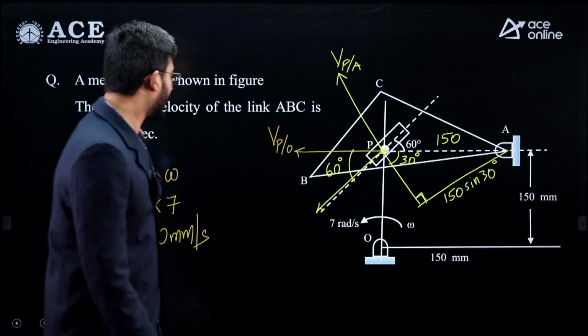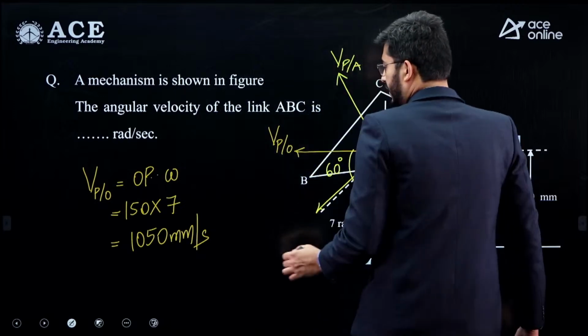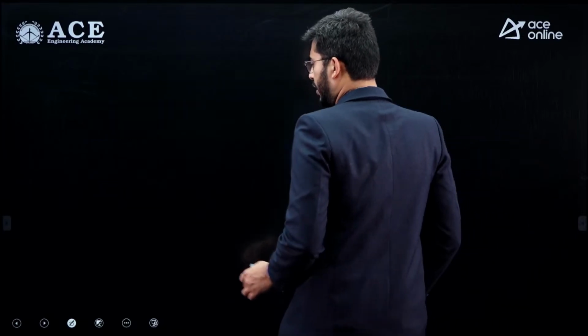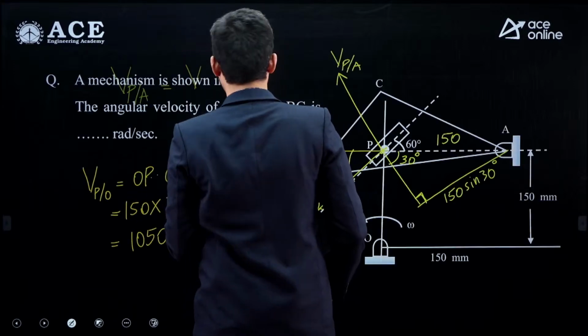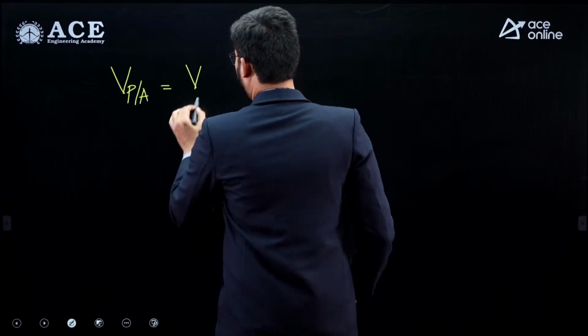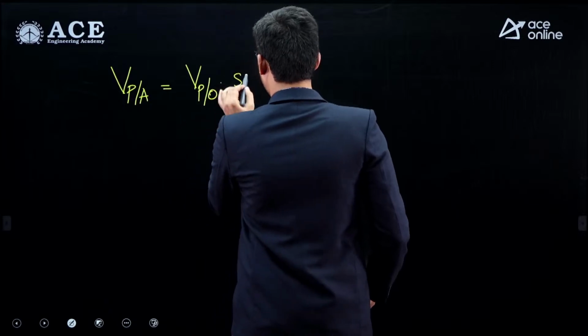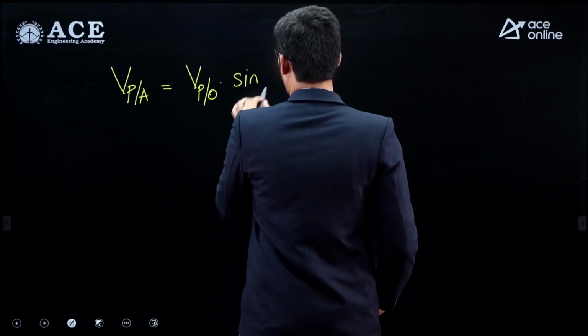So here we can write this as velocity of P with respect to A is equal to velocity of P with respect to O into sine of 60 degrees.